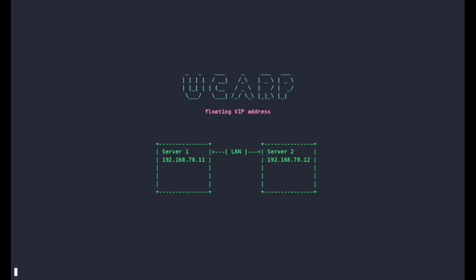Automatic failover is a fundamental need, for which a floating IP address is a primary solution. Here we explore a minimal implementation of a floating VIP address with UCARP and Alpine Linux. This is an appropriate solution for most cases that require only the essential features and a few servers.